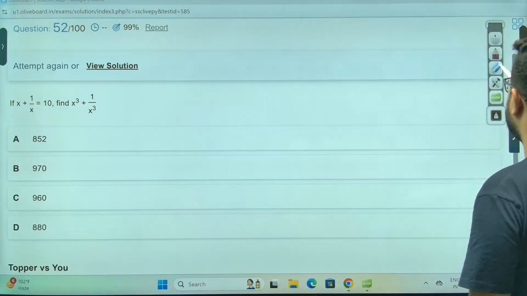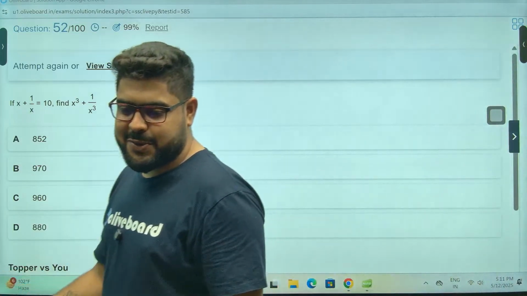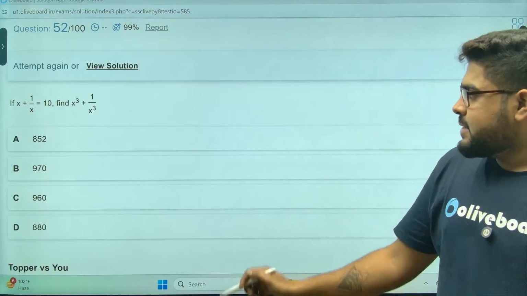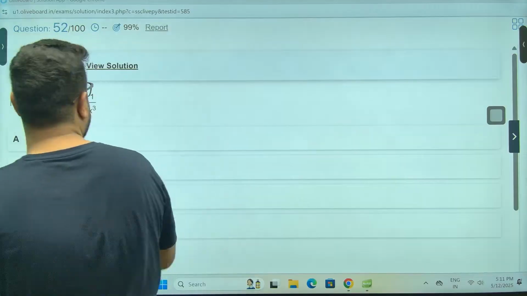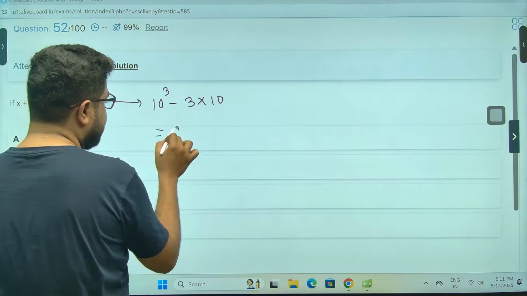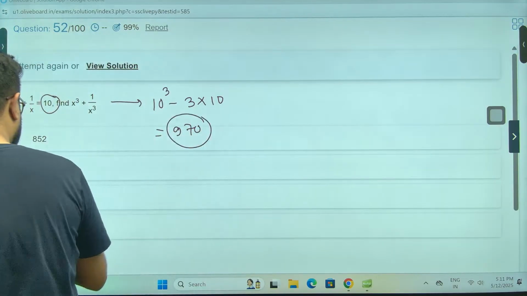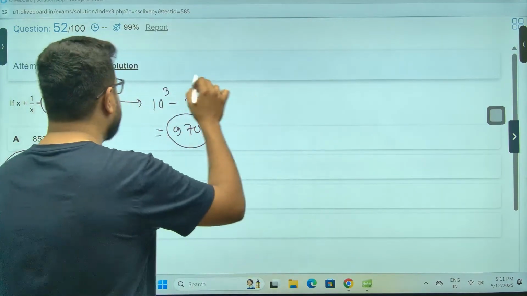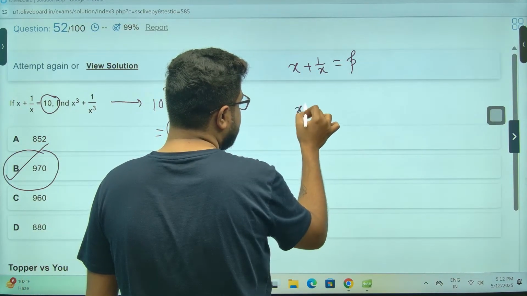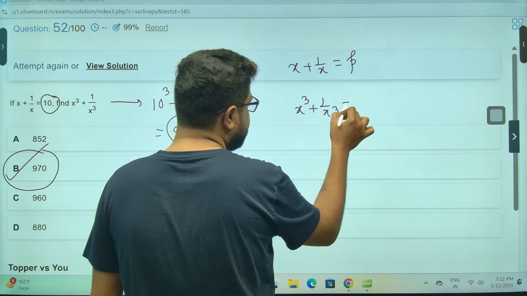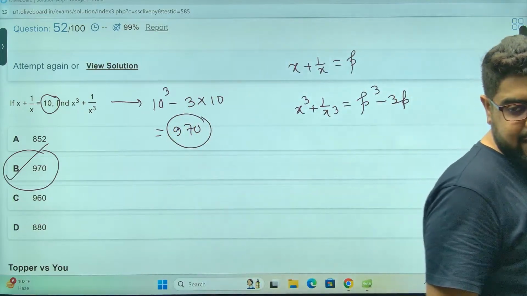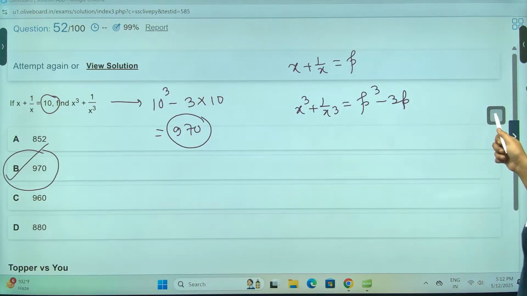This we are doing in our classes also. Whoever is from our classes will do it in 10 seconds. This is p cube minus 3p, so the answer is 10 cube minus 3 into 10, which is 970. Direct answer, option B. If you don't know, remember: if x plus 1 by x is p, then x cube plus 1 by x cube is p cube minus 3p. Yes, 970 is most definitely your correct answer.